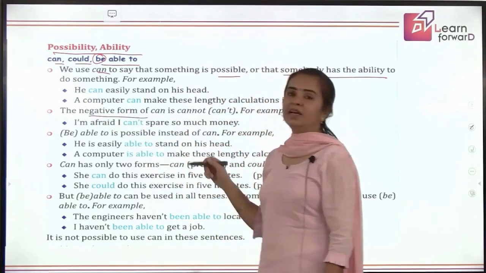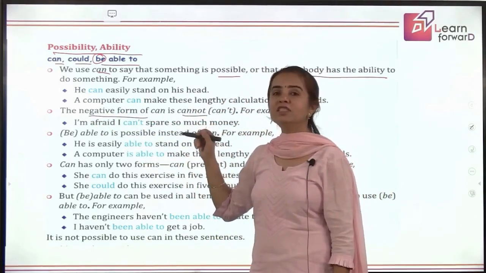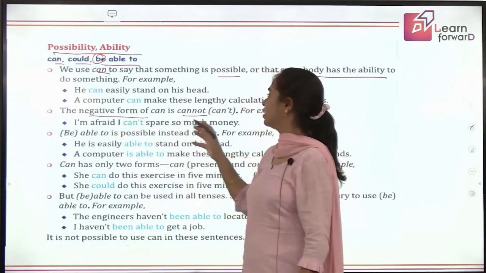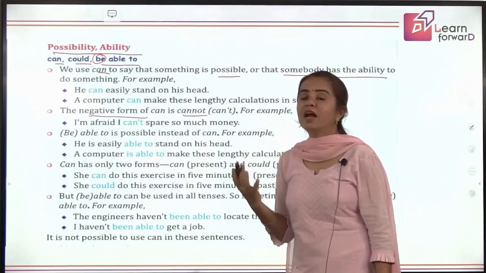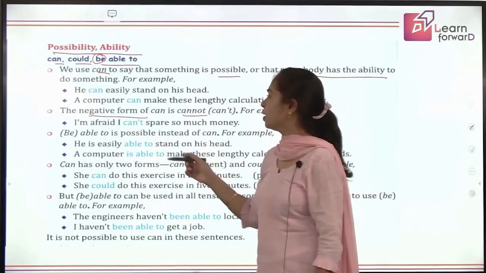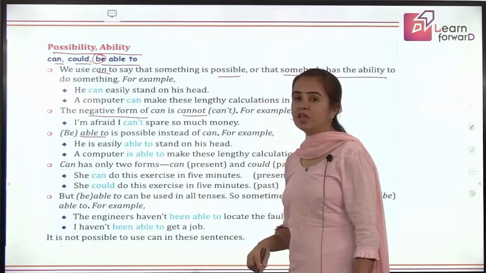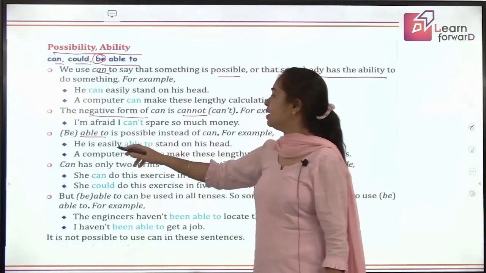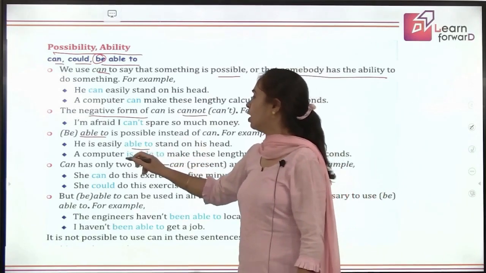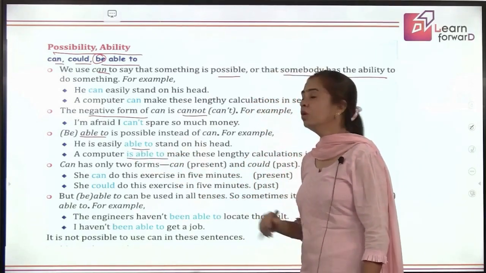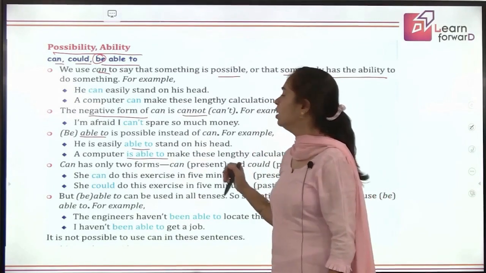Then the negative form of can, we all know it is cannot, or in short we say can't. I'm afraid I can't spare so much money, right? That means I don't have that much extra money to spare. And be able to is possible instead of can. We can use be able to, like he is easily able to stand on his head, or a computer is able to make these lengthy calculations. So that shows the ability.